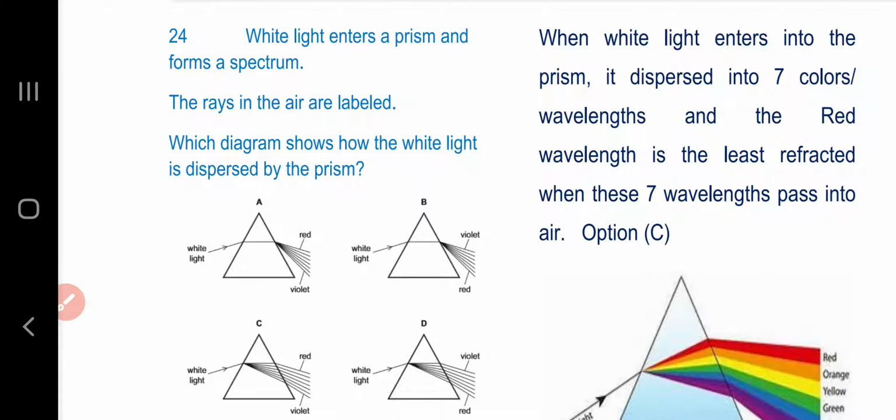Question number 24. White light enters a prism and forms a spectrum. The rays in the air are labeled. Which diagram shows how the white light is dispersed by the prism? When white light enters the prism, it is dispersed into 7 colors or wavelengths, and the red wavelength is the least refracted when the 7 wavelengths pass into the air. Option C is the answer.